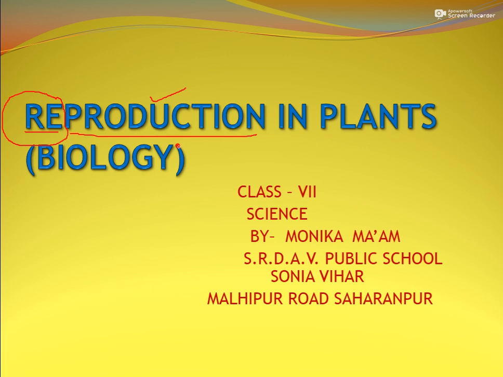So reproduction is a process by which living organisms, that means plants and animals, can produce again their own kind. That is known as reproduction. In this chapter we will discuss this process only in plants.